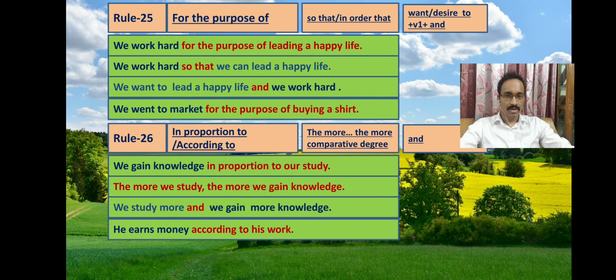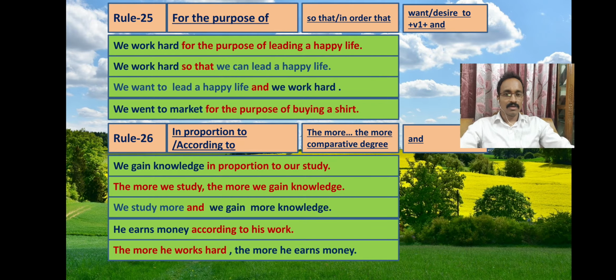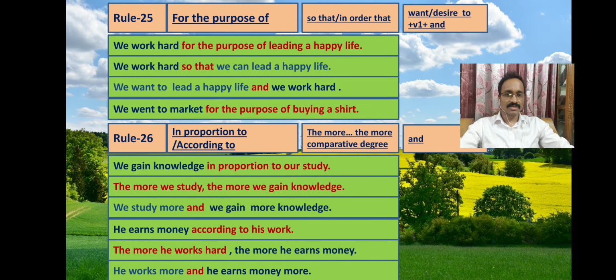See another example. He earns money according to his work. So the complex sentence is, the more he works hard, the more he earns money. And the compound sentence is, he works more and he earns money more. So dear students, you are told to see the examples and the rule, and it will be much clearer to you to do such type of exercises.